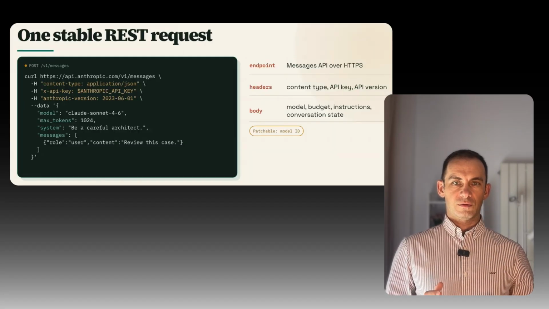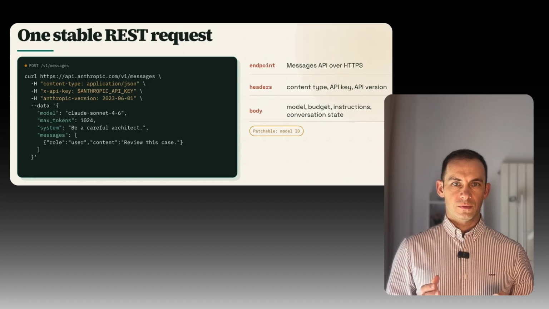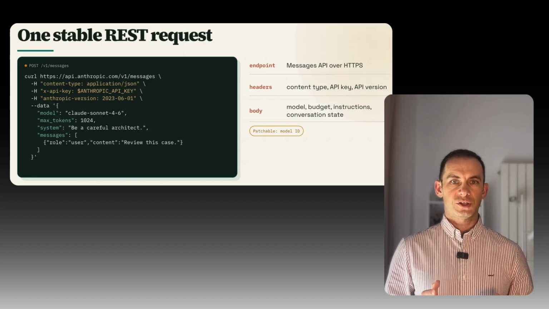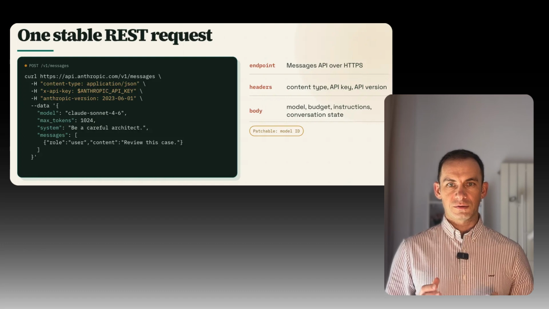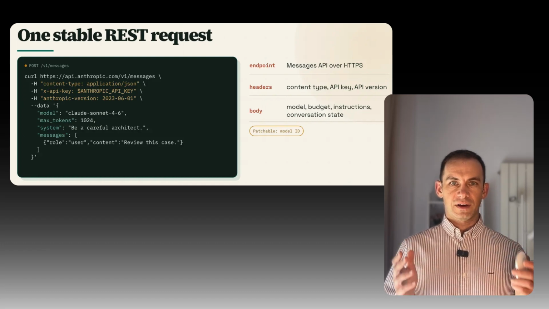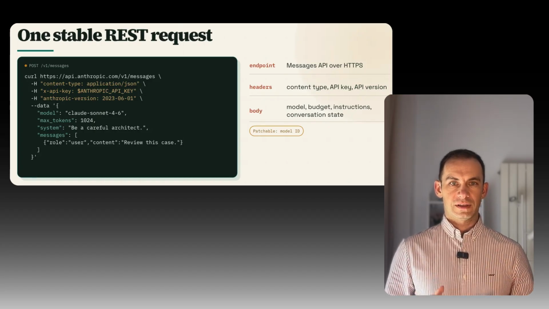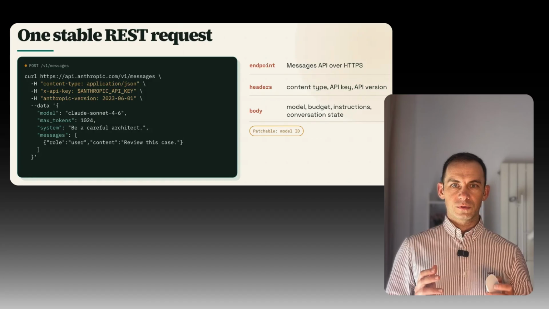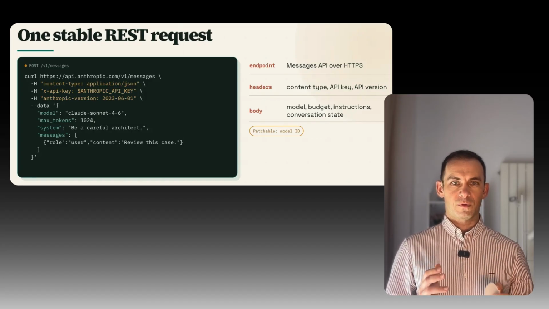Build your understanding around field responsibilities. What does the model field own? It selects which Claude model handles the request. What does the token budget own? It limits how much output the model can generate. What do messages own? They carry the relevant turn history and user visible conversation state. What do system instructions own? They define durable behavior, constraints, and boundaries. What do tools own? They describe callable capabilities and input contracts. What does metadata own? It gives your application tracing and support context.